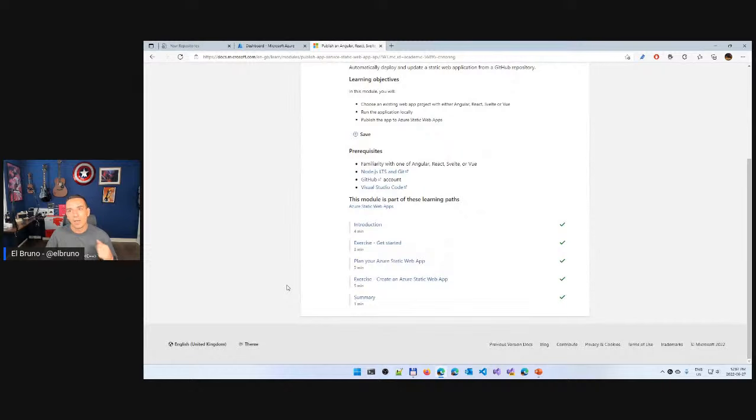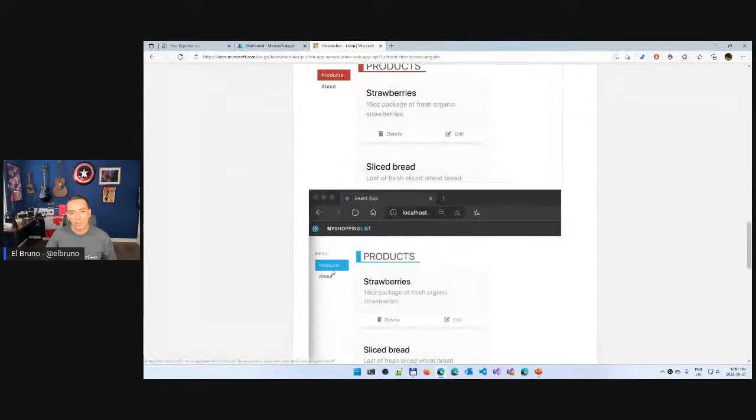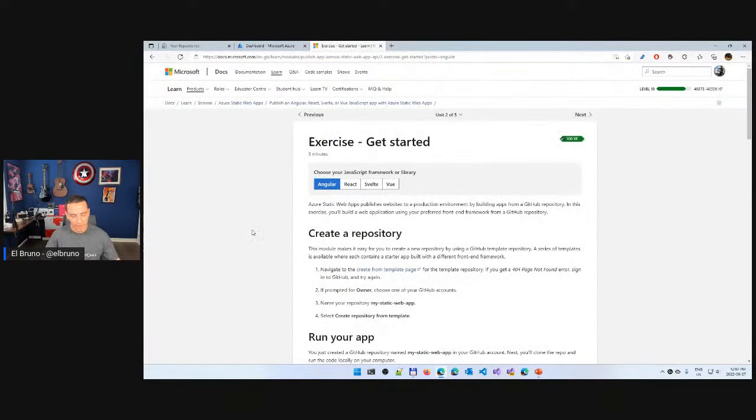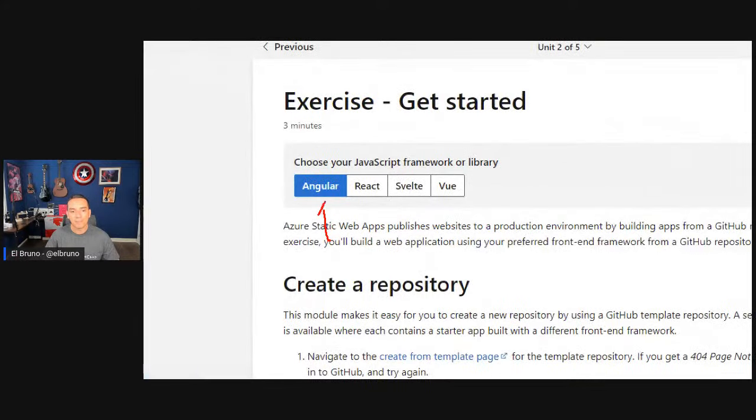But here you can see a quick intro to static web apps, how you can get started, plan, and create one. You can even choose which type of application you want to build. So if you are working with Angular or React or Svelte or Vue, you can choose your framework, and from here you will have the JavaScript framework tutorial for each one of these. So this is super cool and super easy. If you have time, please go here and take a look, because this is the key. This is very similar to what we are going to do today.